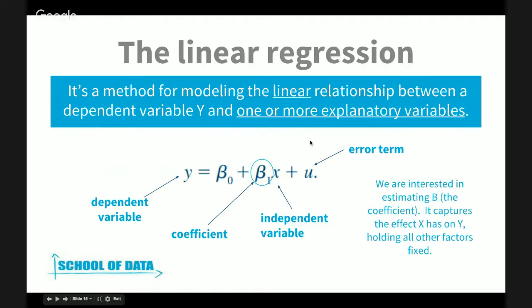And then what we're really interested in finding in a regression is the value of this coefficient over here, because it basically captures the exact effect that the independent variables have on the dependent variable, holding all other factors fixed. So we're really interested in finding what the value of this coefficient is, and that will be the big point of the linear regression model.